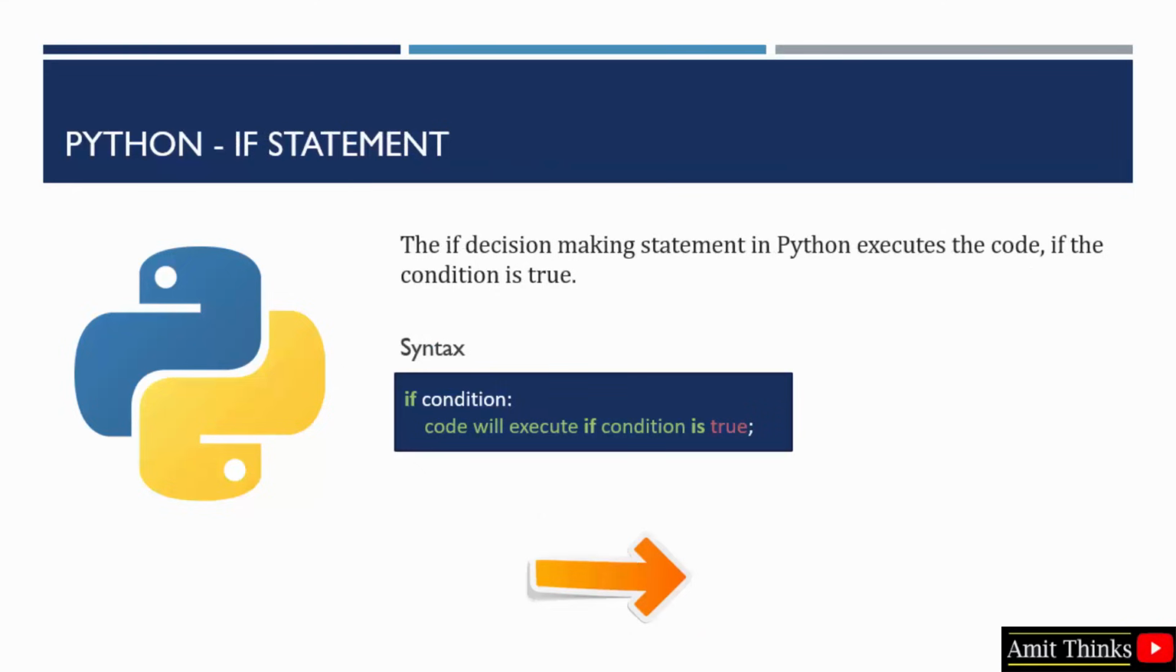The if statement is used to execute code only if the condition is true. So we have the syntax here. We will set the condition. Let's say if age is greater than 18, then the below line will get executed. That means if the age is greater than 18, the candidate can vote.